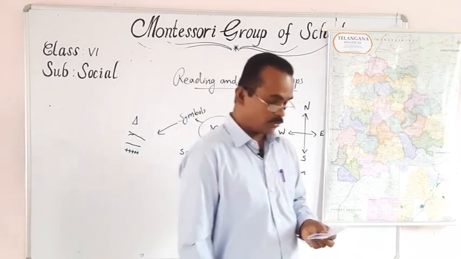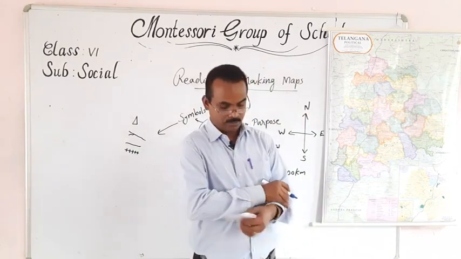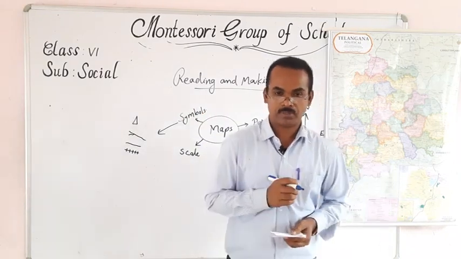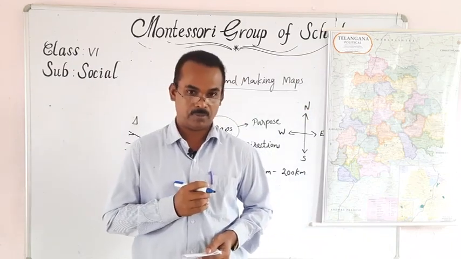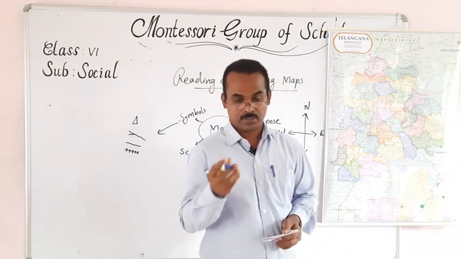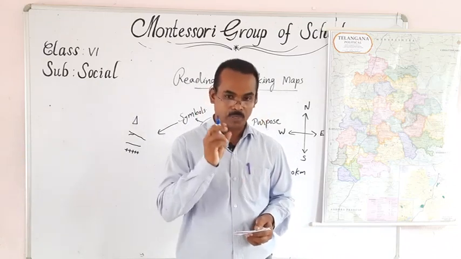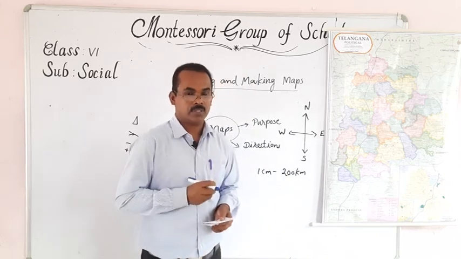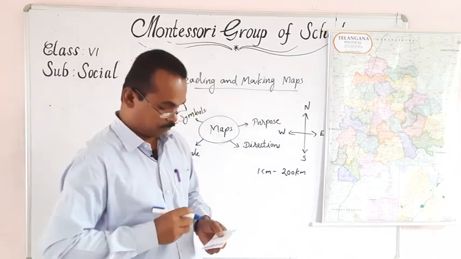There are different kinds of maps. Can you say some different kinds of maps? There are physical maps, political maps, historical maps, administrative maps, etc. These are the different types of maps. Once again, there are different kinds of maps, such as geographical or physical maps, political maps, administrative maps, historical maps, etc.